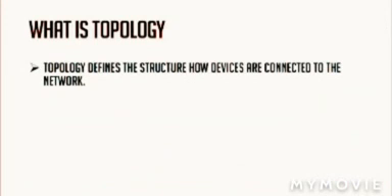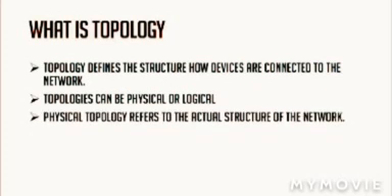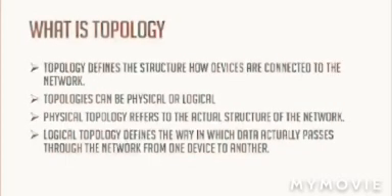Topology defines the structure of how devices are connected to the network. Topologies can be physical or logical. Physical topology refers to the actual structure of the network. Logical topology defines the way in which data actually passes through the network from one device to another.